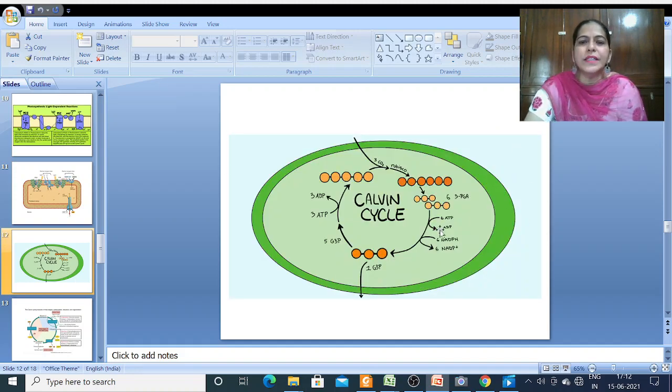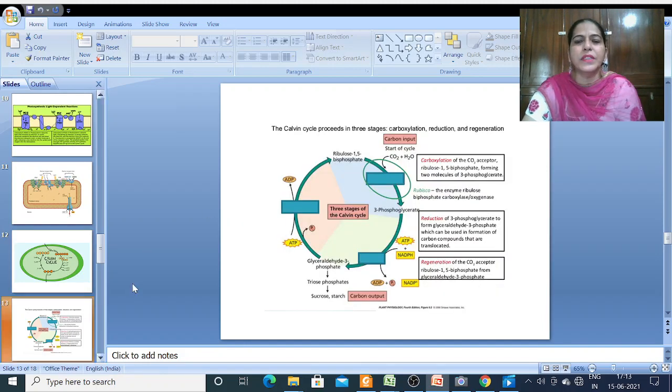So this is called the Calvin cycle, and it was also not discovered in just one day. What happens is the 5 carbons of RuBP, that is ribulose 1,5-bisphosphate, in the presence of carbon dioxide and the enzyme Rubisco, which is a universal enzyme, that is ribulose 1,5-bisphosphate carboxylase oxygenase, convert into 3-PGA, and then it gives glyceraldehyde 3-phosphate, and later we regenerate the RuBP. So we will talk about it in detail today.